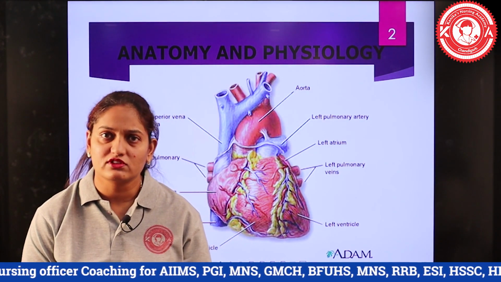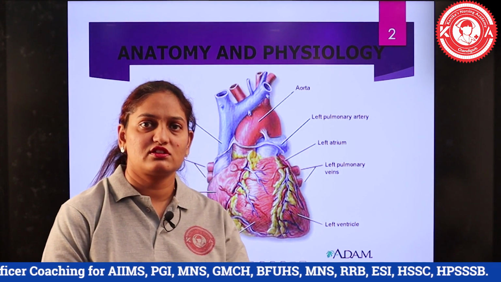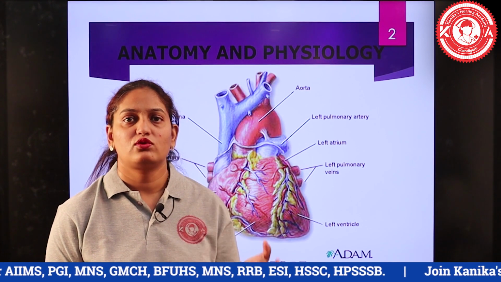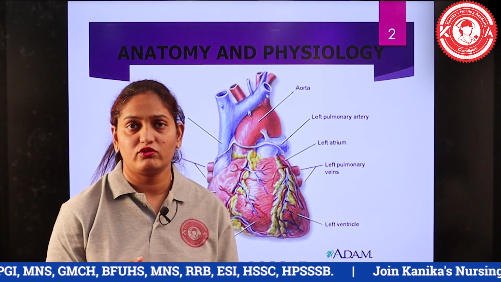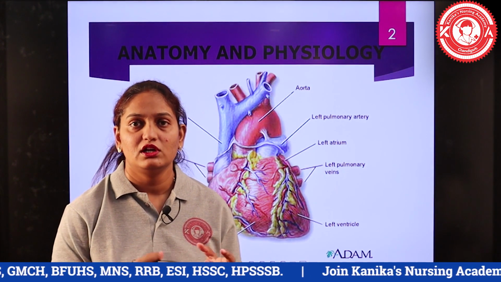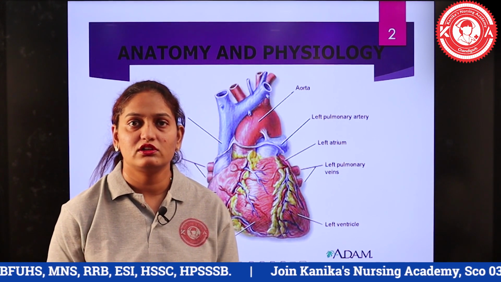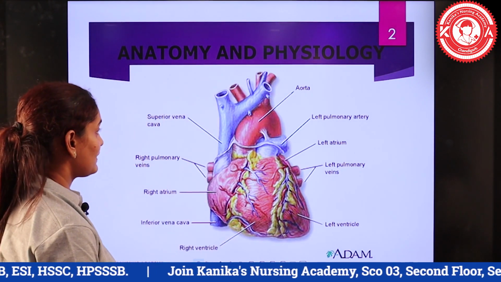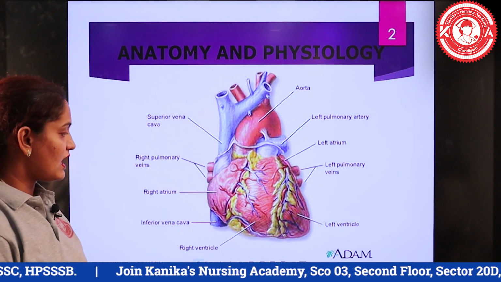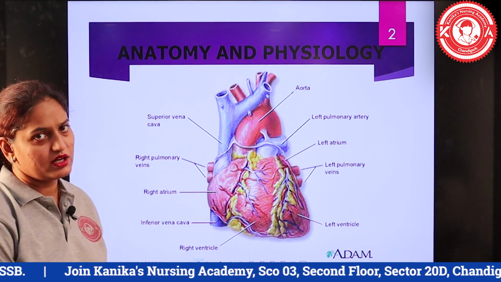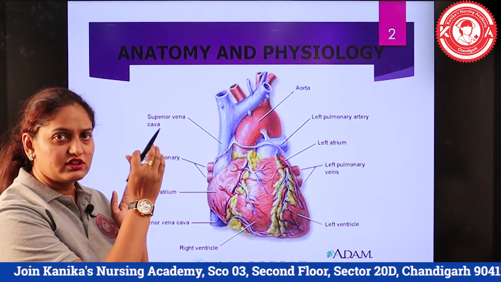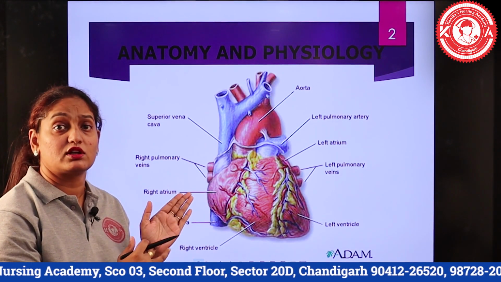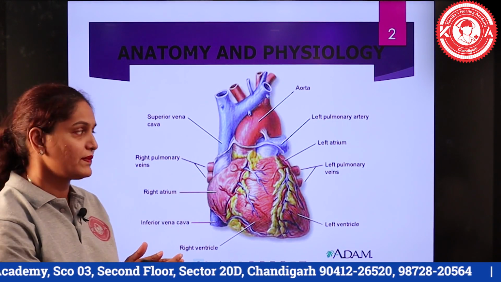Heart is a hollow muscular structure. Hollow muscular structure means there is a flow of blood, a movement of blood within and outside of the heart, and the main function of the heart is to pump the blood to the body parts and the organs for meeting their demands for nutrients and oxygen supply. So this is the structure of the heart. We'll see one by one, first of all the structure of the heart, and then how the flow of blood through the heart goes, and what is the function actually performed by the heart.